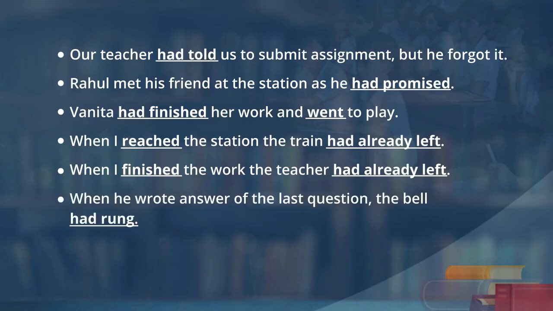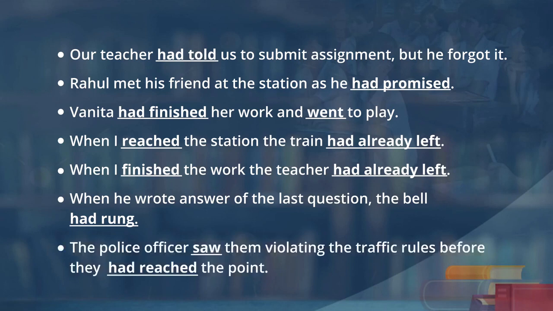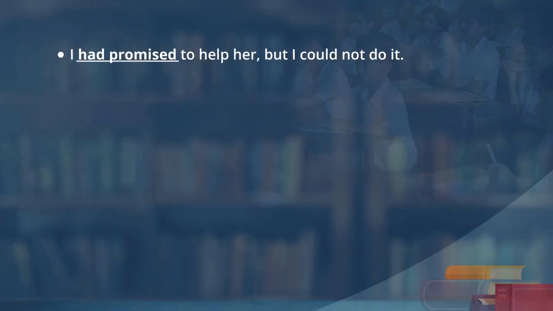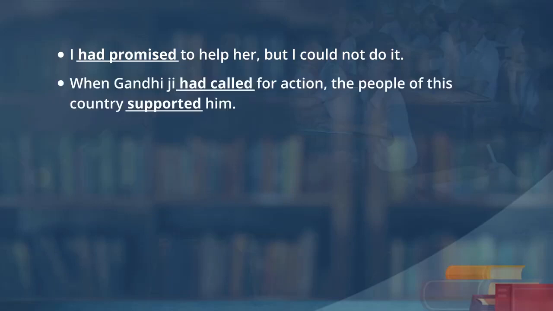When he wrote the answer to the last question, the bell had already rung. The police officer saw them violating the traffic rules before they had reached the point. I had promised to help her, but I could not do it. When Gandhiji had called for action, the people of this country supported him. Okay. Learners, you have noticed the use of past perfect and past tense, as Kriti pointed out, the words in bold. When I reached the station, the train had already left, had left and reached.